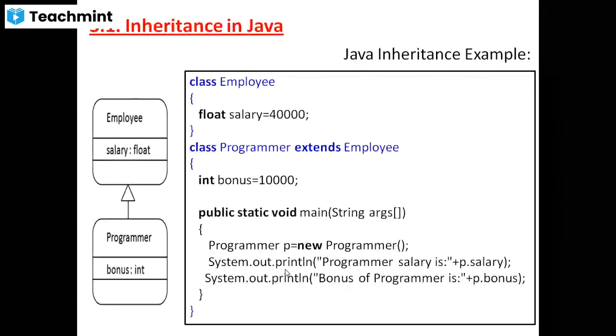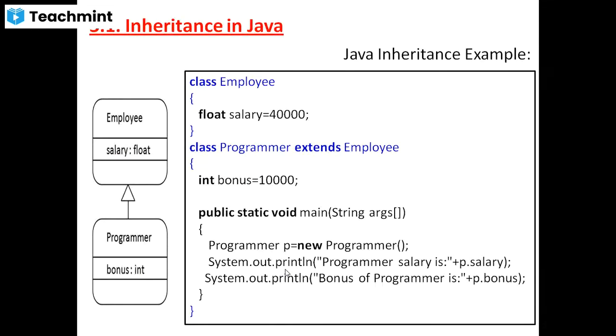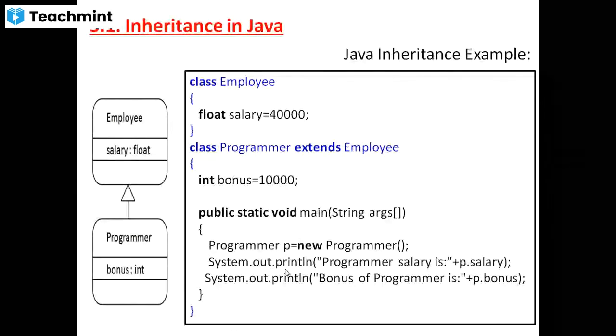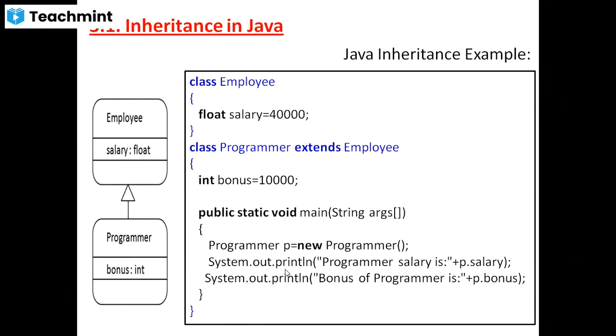It means Programmer inherits from the Employee class. The Programmer class contains the property bonus. How to declare bonus? By using the integer data type. Understood? These kinds of questions are going to be asked in your exam. Understood? Okay, now see the code.